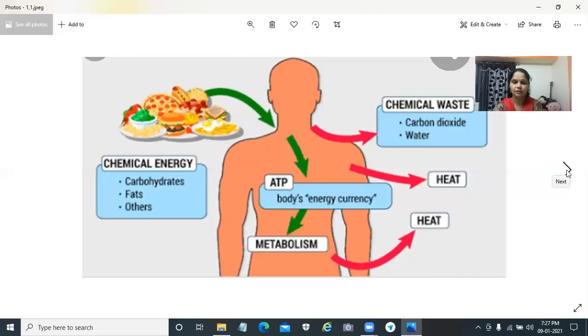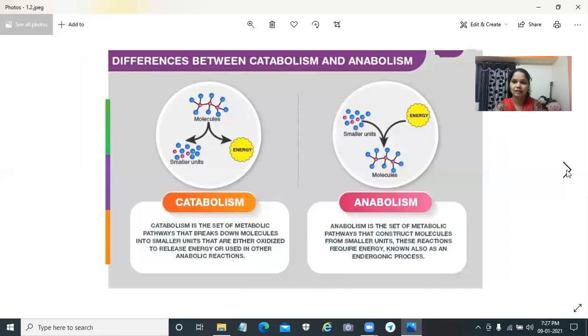Basically we know that metabolism consists of mainly two phases. One is catabolism, the second one is anabolism. Catabolism is a breakdown pathway, which means the complex food material or complex substance gets converted into smaller ones and energy is released during that process.